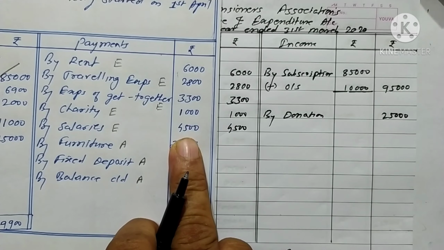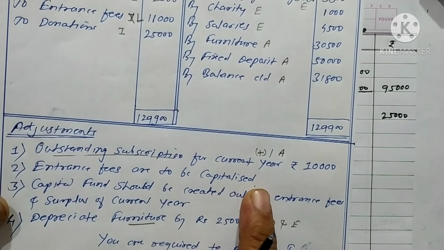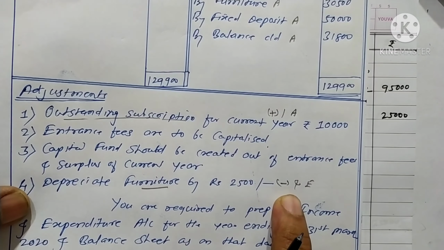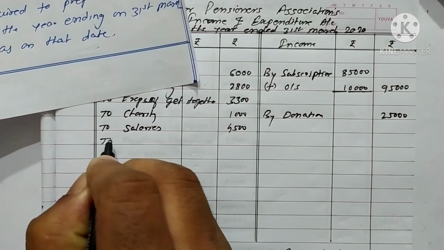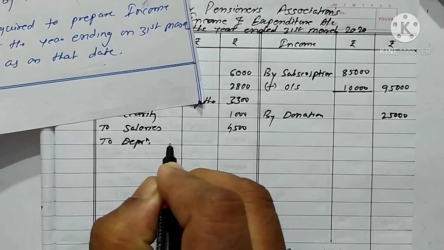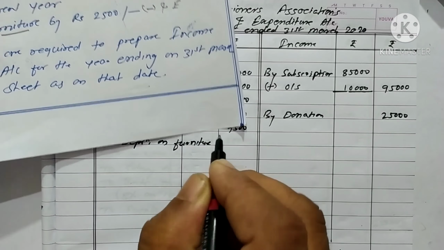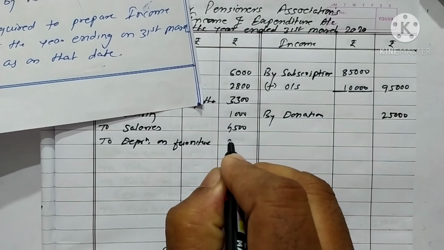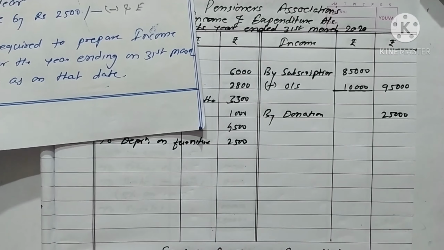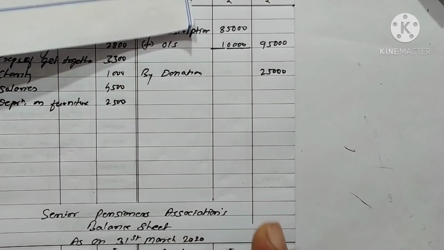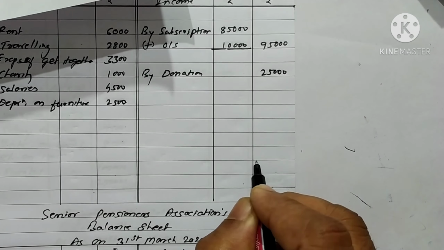These are the expenses. Now see in adjustments. Now here it is depreciation. Right here it is depreciation on furniture, rupees 2,500. Okay, we go to close the income and expense account.